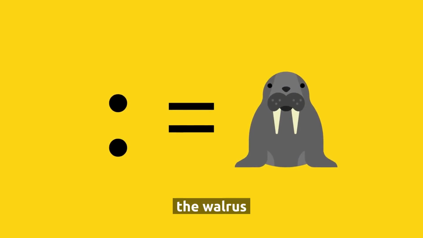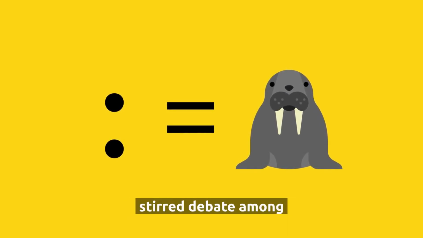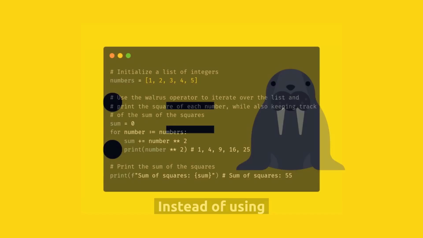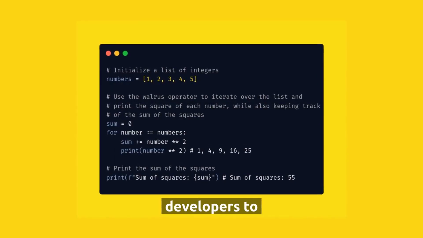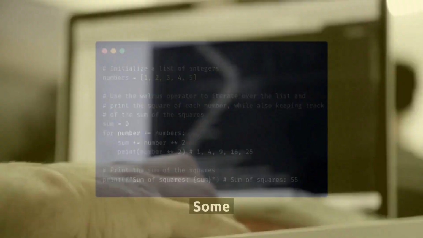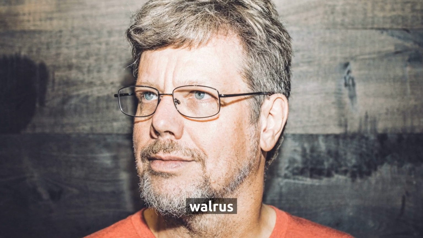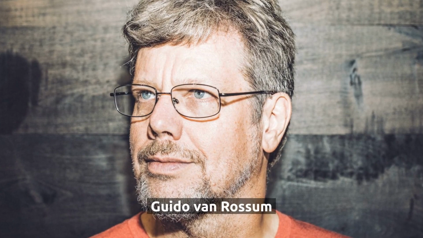Finally, the Walrus operator, which was introduced in Python 3.8, has stirred debate among Python developers. Instead of using a separate assignment statement, the Walrus operator allows developers to assign values to variables as part of an expression. Some developers consider this a valuable and convenient feature, while others believe it is confusing and unneeded. The issue over the Walrus operator is claimed to be one of the reasons Python's father, Guido van Rossum, resigned.